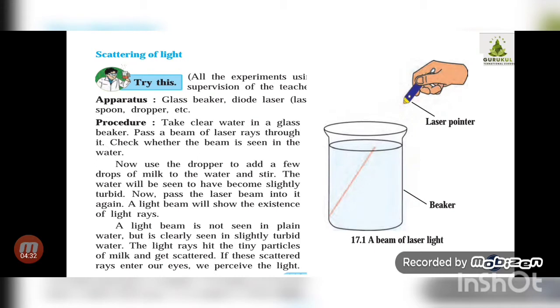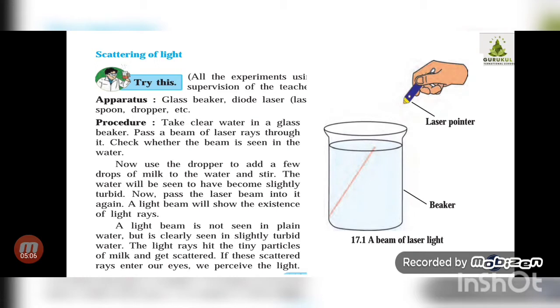What happened? The light rays hit the tiny particles of milk. Whatever milk we have added has small particles. The laser light hits those milk particles and gets scattered, spread out, and because of these scattered rays, the scattered light enters our eyes and we are able to see the red line. So what can we conclude from this?